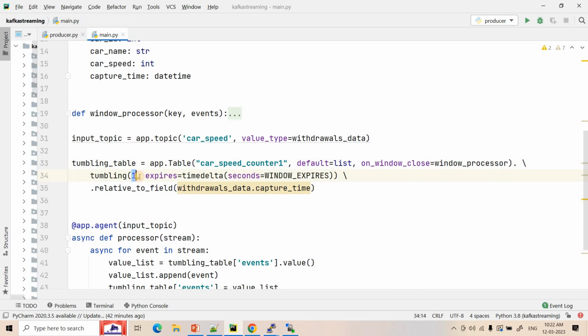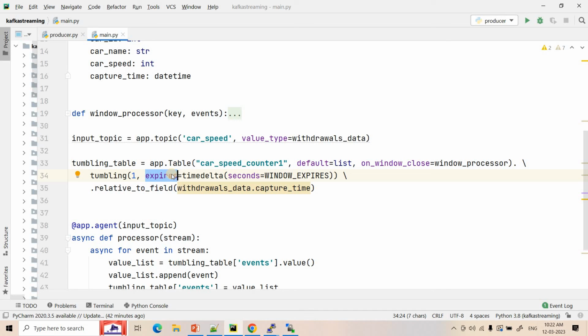Then here, a tumbling of 1 we have given, which means we are creating a 1 second tumbling window. But here we need to configure the expiry time. I told you that to consider out of order events, we need to store the current window state somewhere in memory. Otherwise, it will forget and go to the next window. Then there is no meaning of absorbing the out of order data. We need to consider the out of order data in the same window where it should be coming.